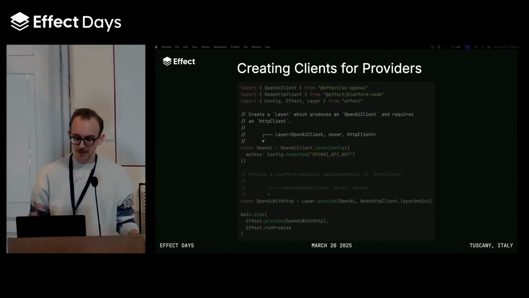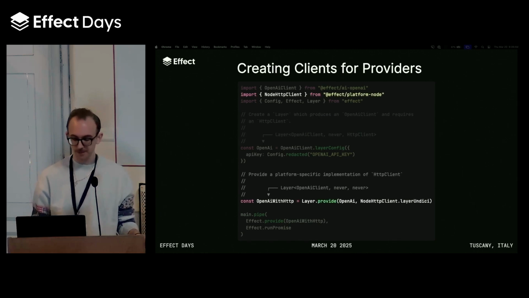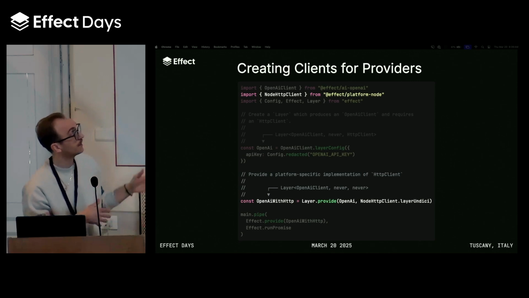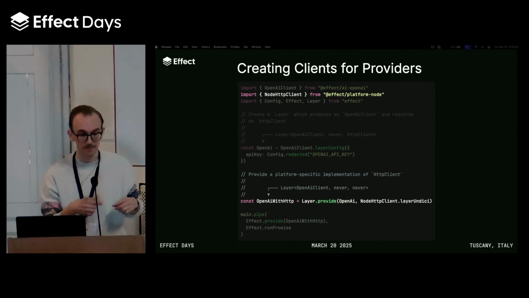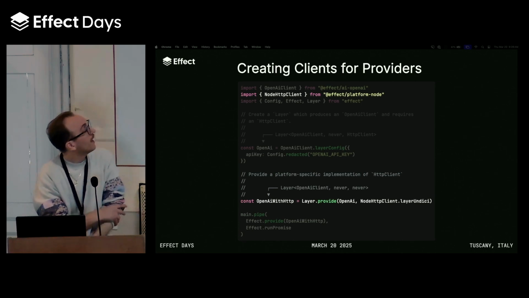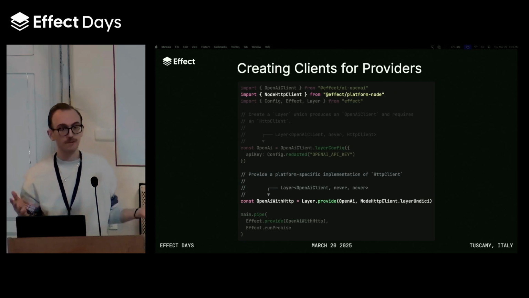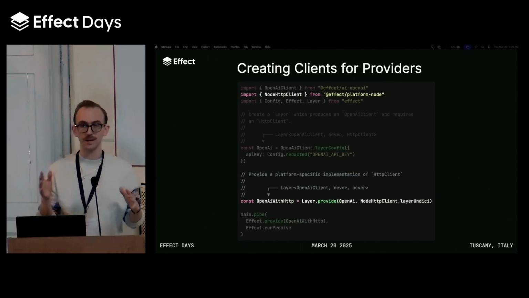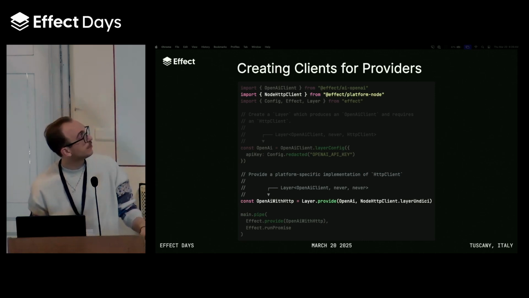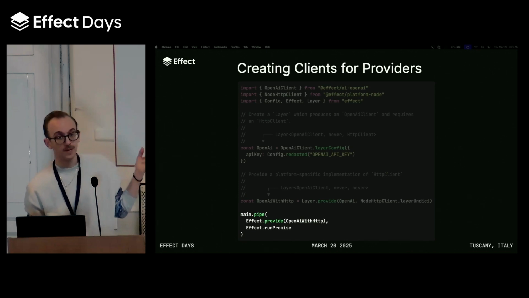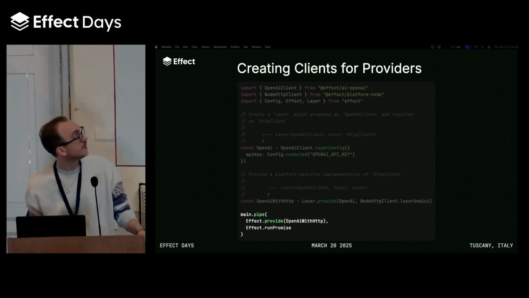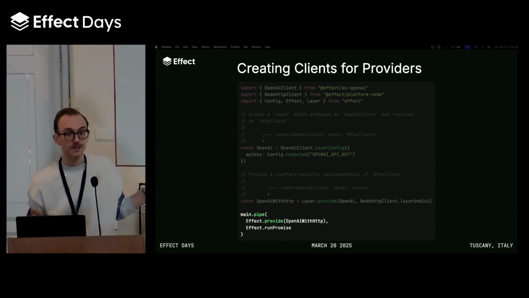And when you're ready to make the program runnable, we also have to provide some implementation of an HTTP client to these LLM provider clients, because all of them use HTTP at the moment, I think. So in this case, we know we're going to be running with Node. In order to avoid becoming dependent on some platform, we keep HTTP client in your requirements. You give it the one that you want. And once we provide this to our main program, all of our requirements are satisfied if we're not using Anthropic as well. And we can now run this program.